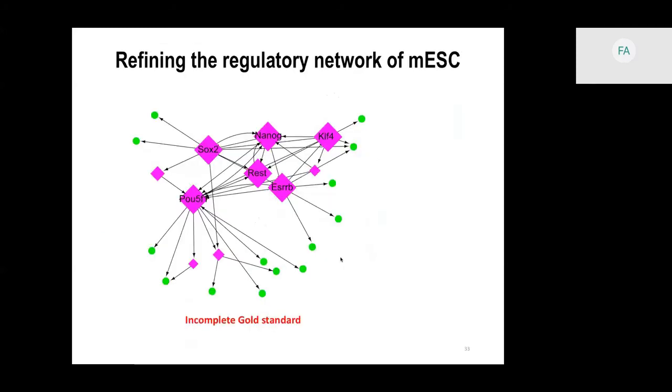Now that we have the inferred networks, we want to use that to improve our understanding of the regulatory networks for mESC. Let's say we have an incomplete gold standard. If we have additional important regulators that are unknown to the original gold standard, we can use that to improve our understanding of the ES state.